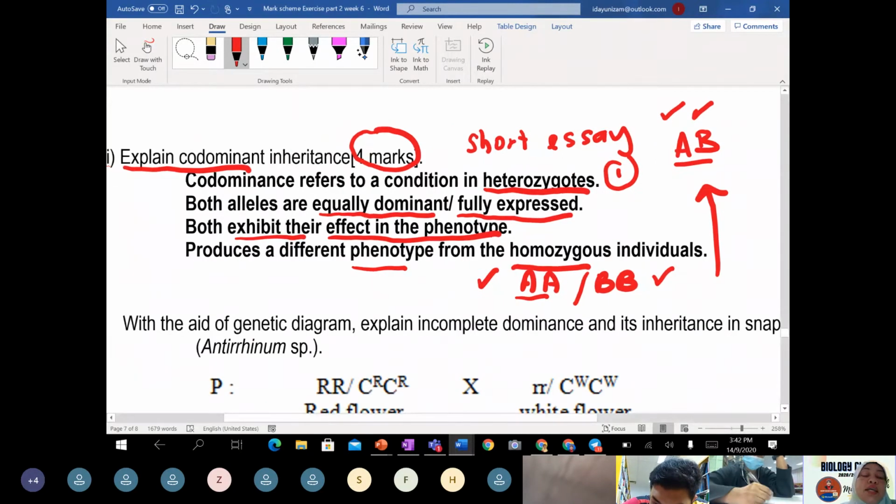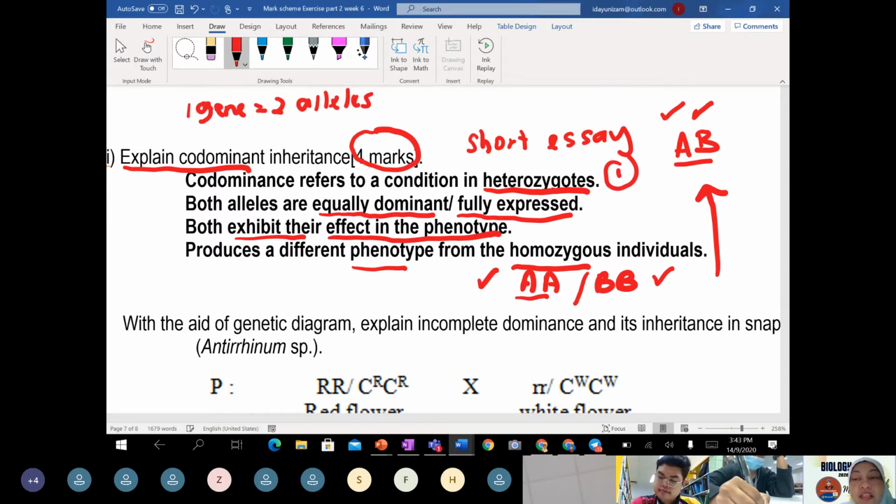Okay, this is why this pattern of inheritance diverts from what Mendel mentioned, because this is monohybrid, so monohybrid cross by Mendel is one gene equal to two alleles. Am I right? Correct, one gene equal to two alleles.